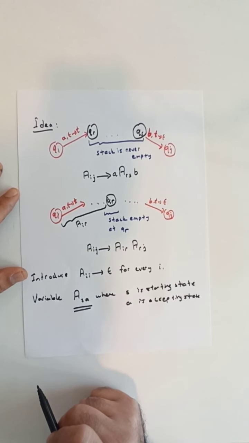Basically, the context-free grammar that we come up with will be able to generate all the strings that are accepted by the given PDA and will reject anything else.